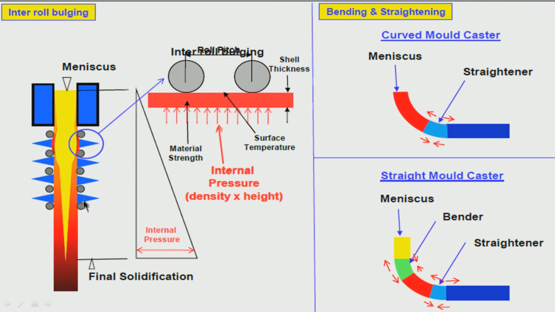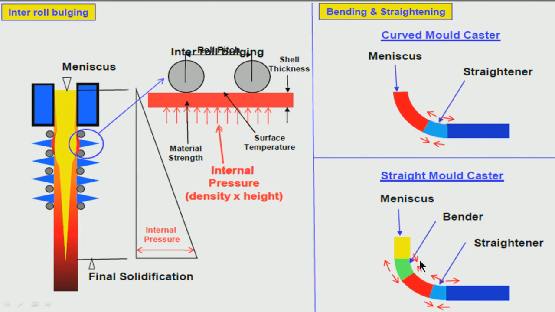We are showing only the vertical portion here, actually it is not vertical, after below the mold, it is slowly bending. So, that is what is important, the strand has to be bent. So, first a bending is necessary, we call it bender. So, when we are bending, try to see what is happening here. This is the inner radius I have mentioned earlier. So, this inner radius portion is having a